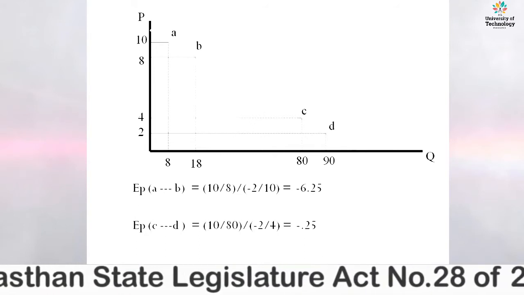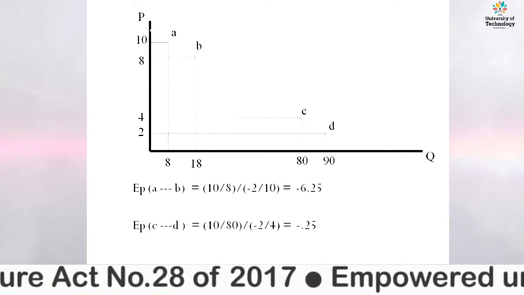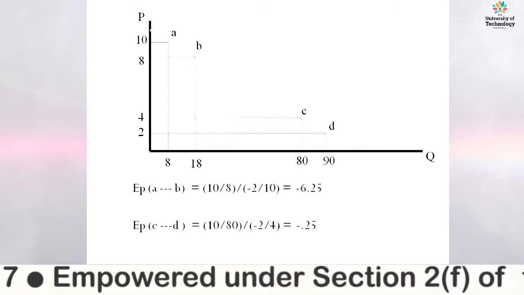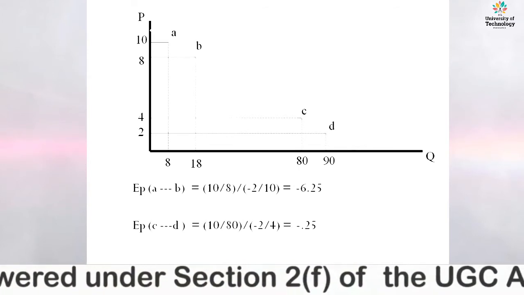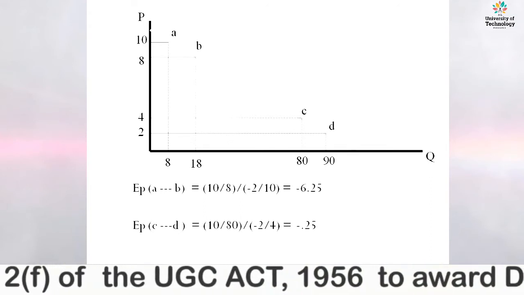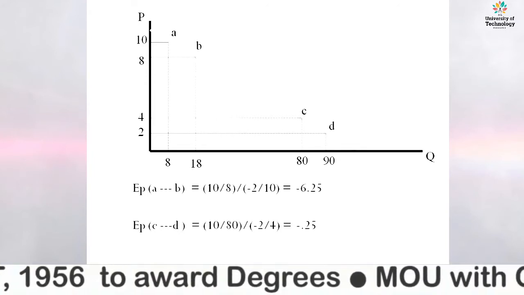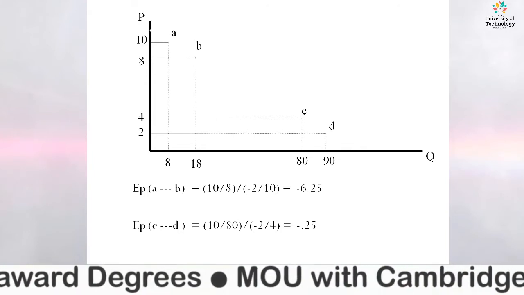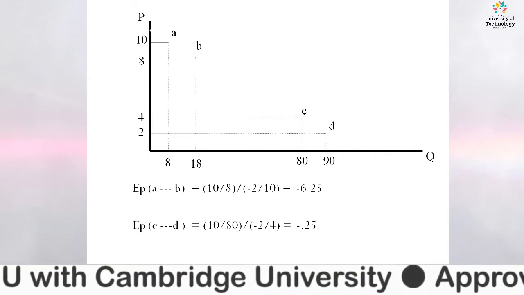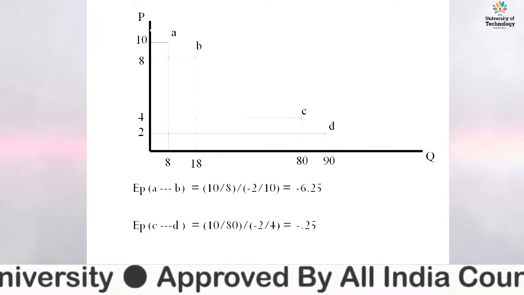Now, what is the quantity demanded at point B? That is 18. 18 minus 8 is the change in quantity with respect to the original quantity, that is 8 here. Similarly, the change in price is 8 minus 10, denoted by minus 2, with respect to the original price, that is 10. So epsilon P is minus 6.25, right?